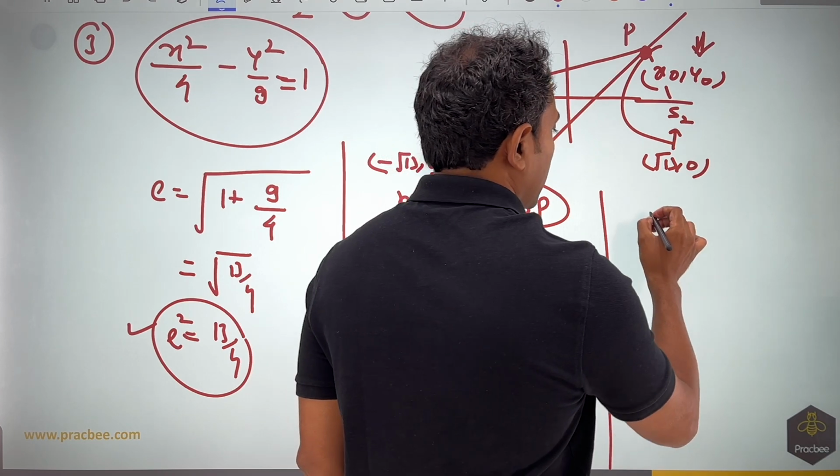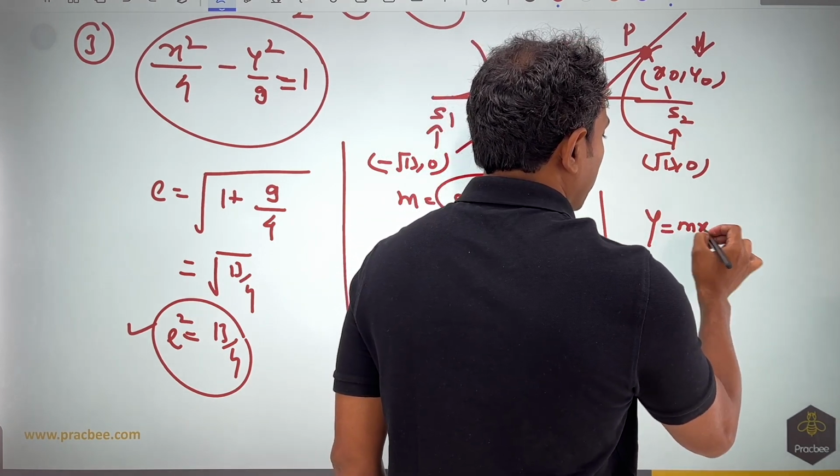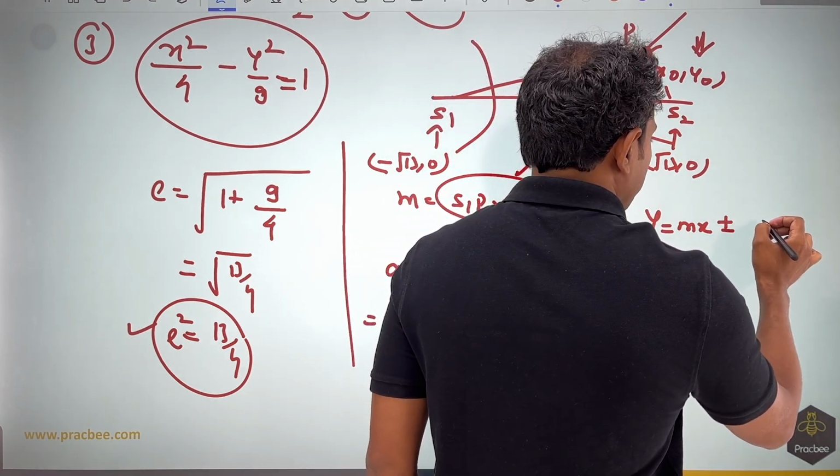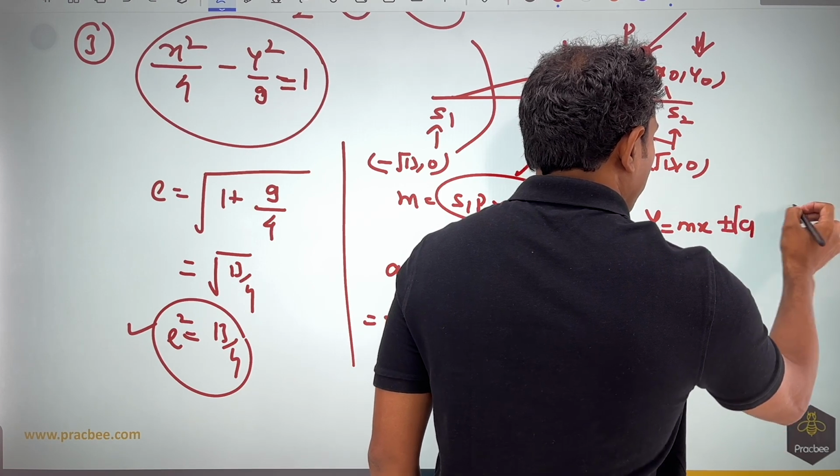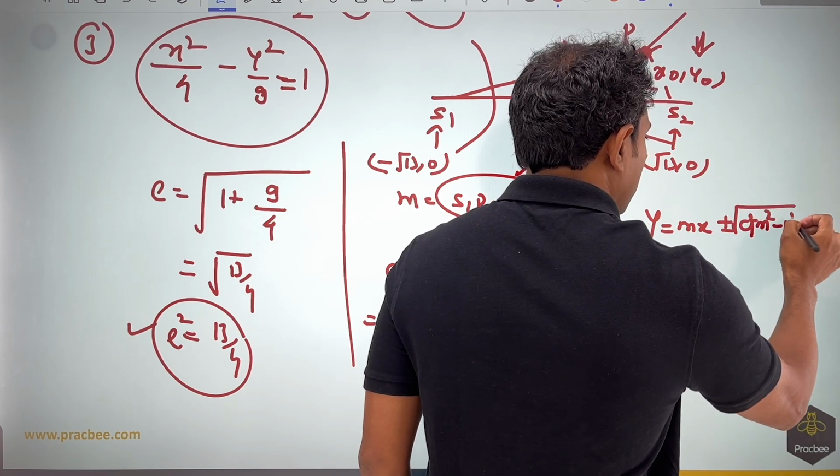For getting point P, I have a result that if you have y is equal to mx plus minus root of a square m square minus b square.